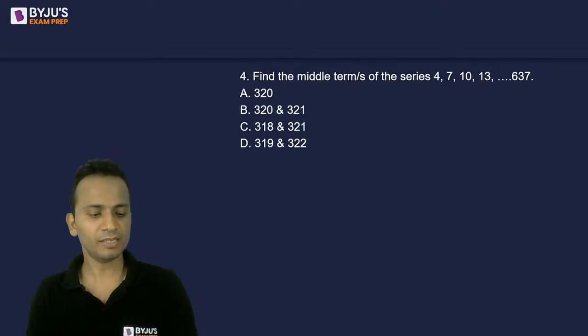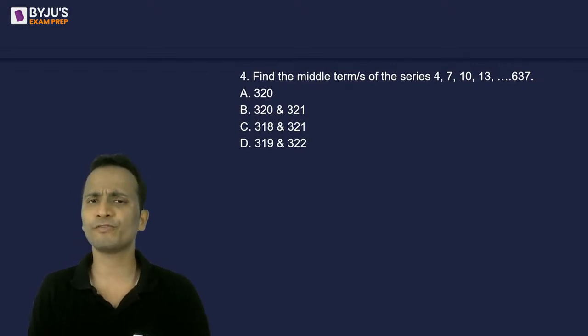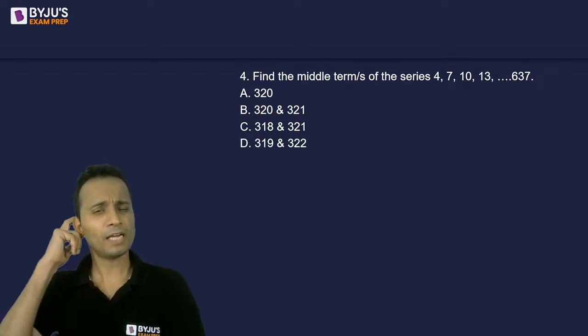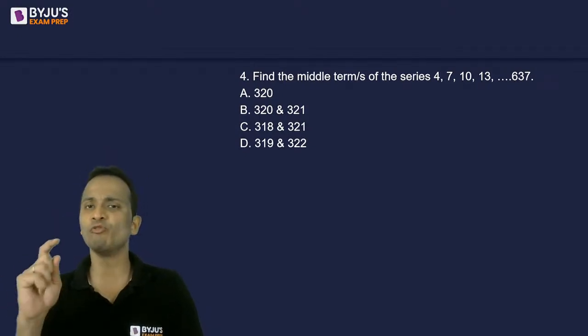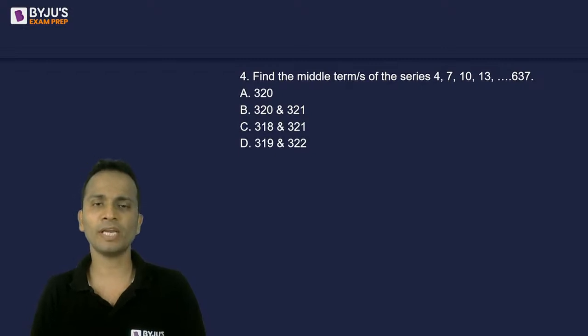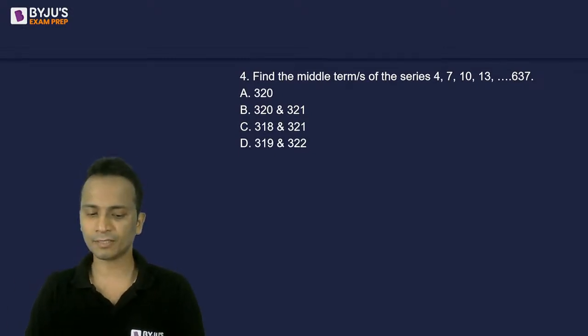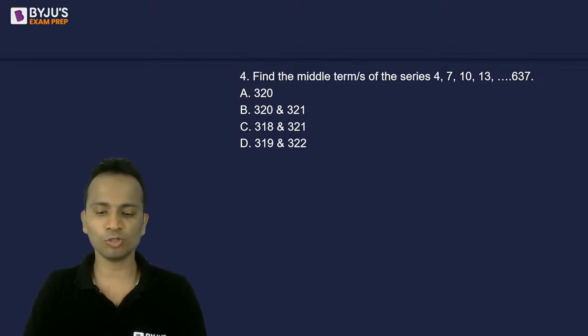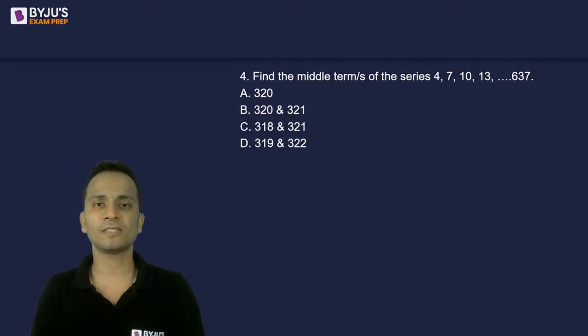Easy question, this one too. Now I'll be telling you the faster way of doing this question. One way is you can find out the number of terms and then find out which term will be the middle term, and then calculate that term. I'll give you the faster way. First of all, I want to see how many of you can give me a correct answer in less than a minute.